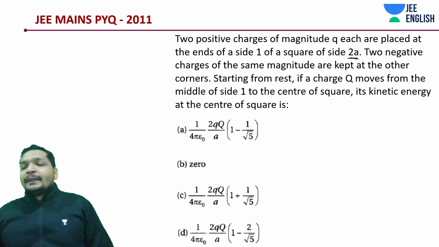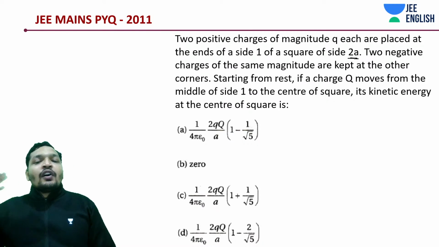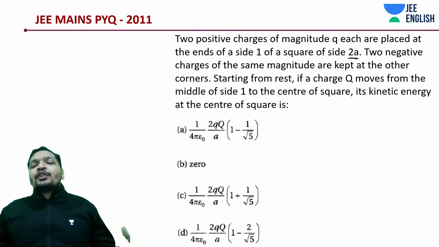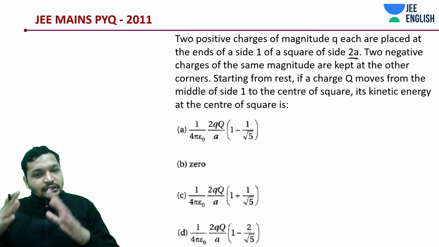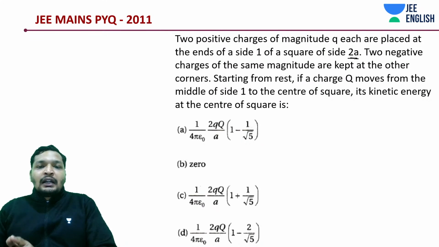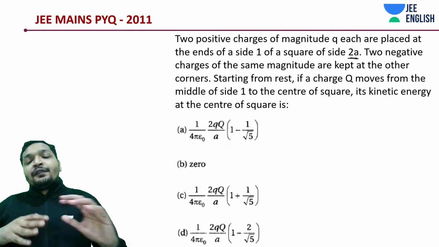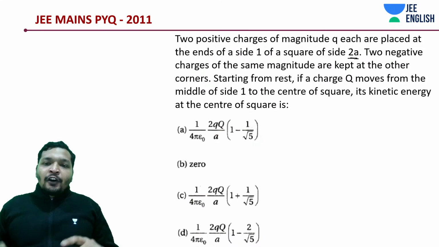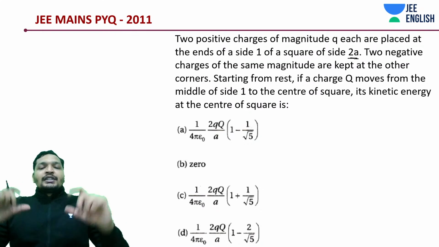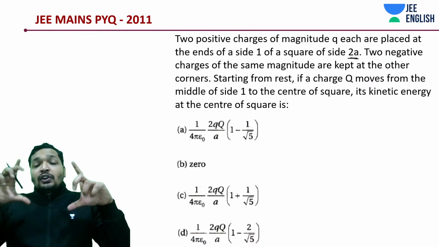So what does it say? It says two negative charges of the same magnitude. I'm just giving you a hint of how you can guess the answer to some extent just from the given question. There are two positive charges and two negative charges placed on the square.